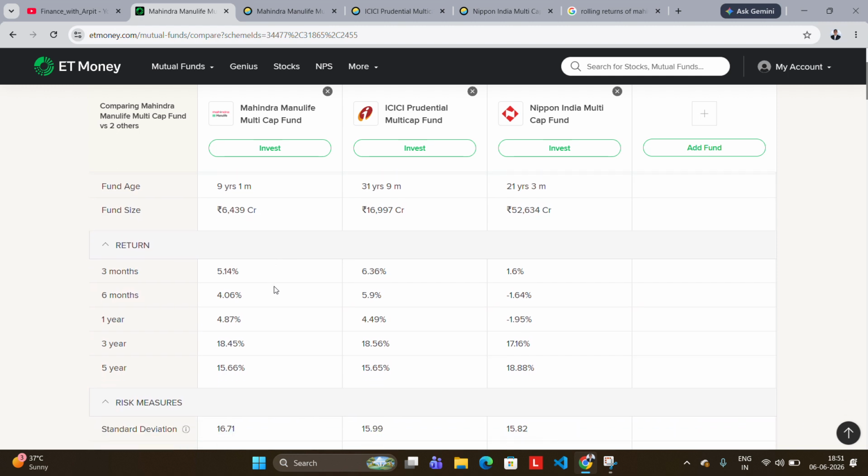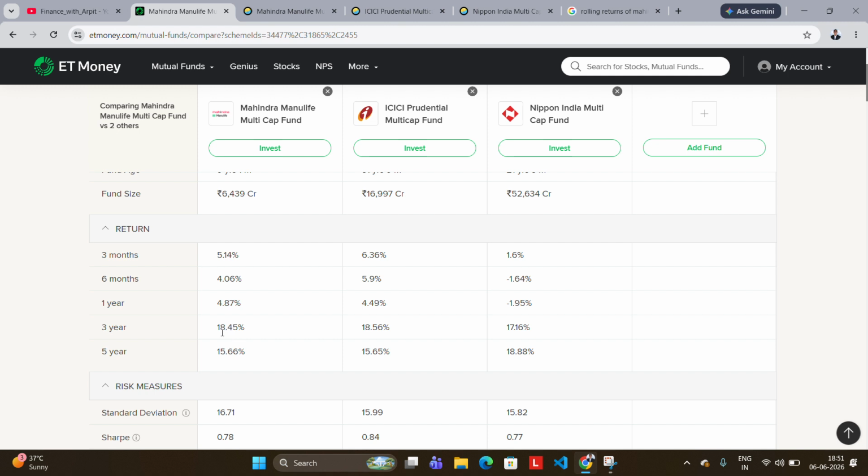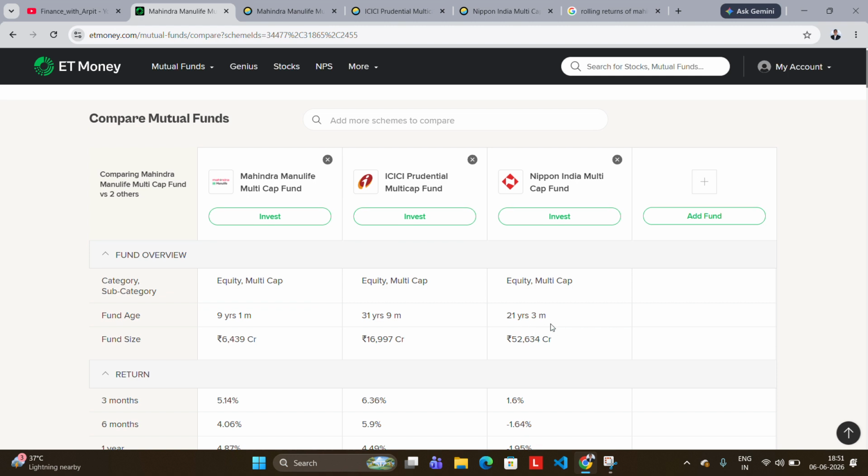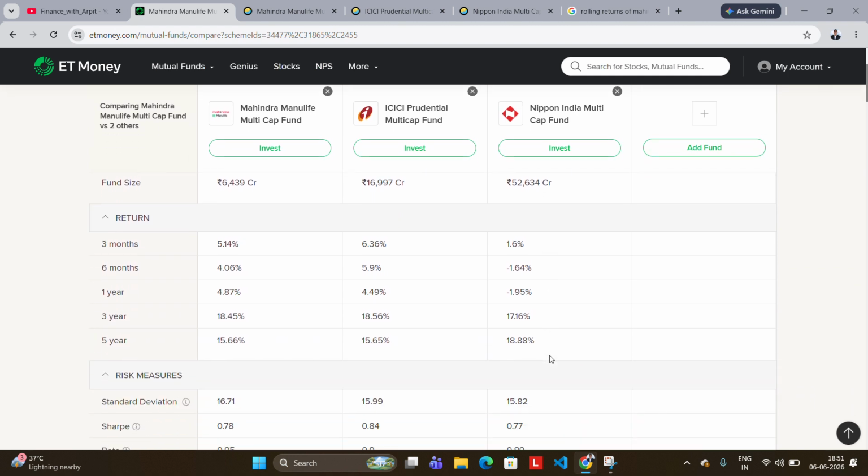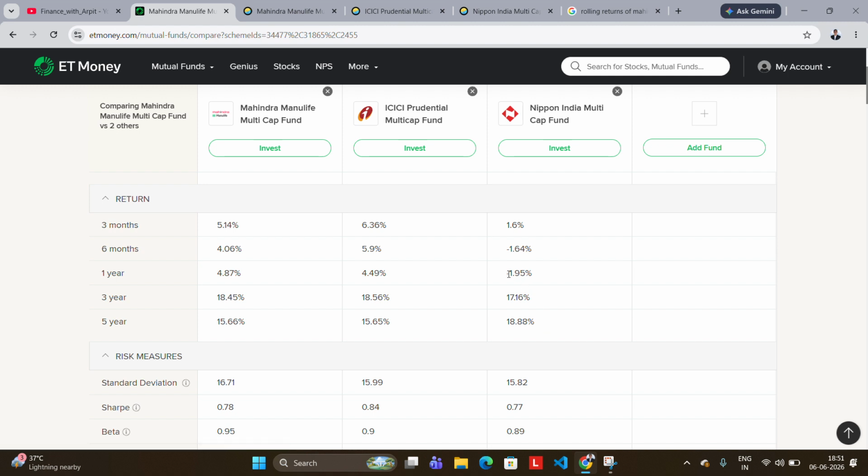Okay, then let's see the returns. As you know, we generally see 3 to 5 years of returns. In 3-year returns, ICICI Prudential and Mahindra are ahead, while in 5-year returns, Nippon India is ahead. But as we can see, Nippon India's recent performance in the last 1 year is not good. So there may be some changes related to the fund manager or the strategy of the fund. But it's a very good track record and very good AUM. So we can't assume that it is a weak fund just on the basis of the 1-year return.